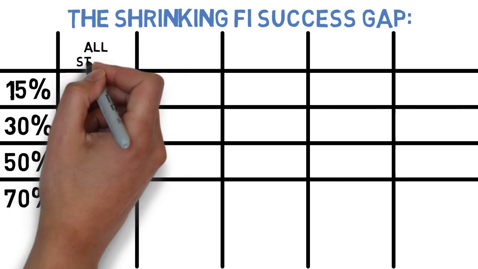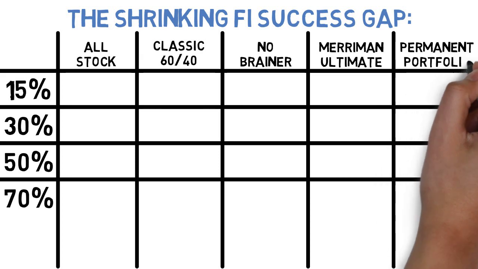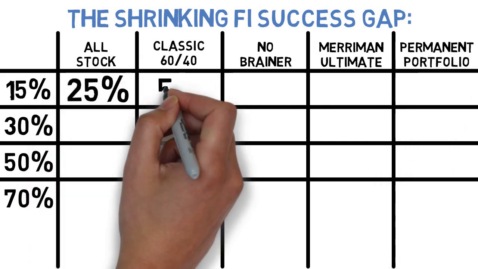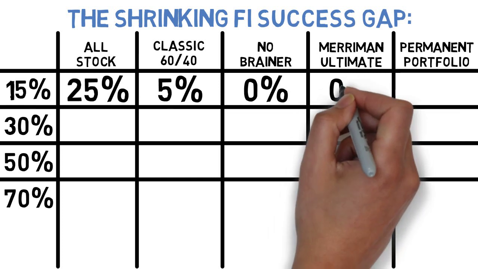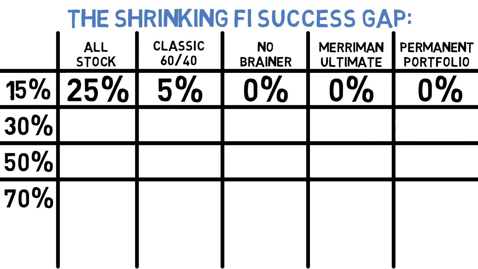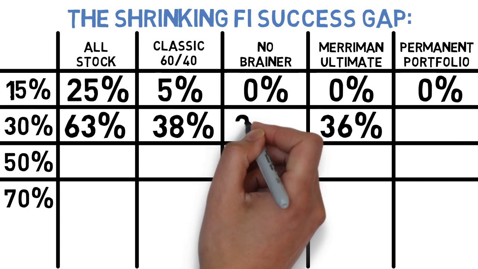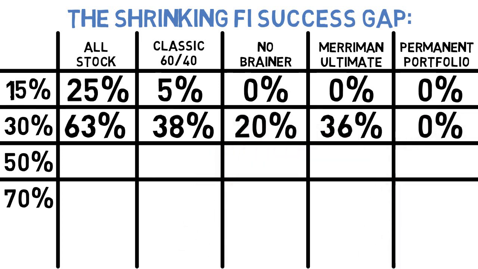the savings rate increased. With a 15% savings rate, the all-stock strategy led the pack, reaching FI in roughly 25% of all scenarios. The classic 60-40 strategy was the only other one to reach it at all, with a 5% success rate. At a 30% savings rate, with the exception of the permanent portfolio, we see that each strategy did at least have some successes. The all-stock strategy still leads the way with a 63% success rate, but the classic 60-40, Merriman, and no-brainer strategies are picking up steam, with success rates of 38, 36, and 20% respectively.